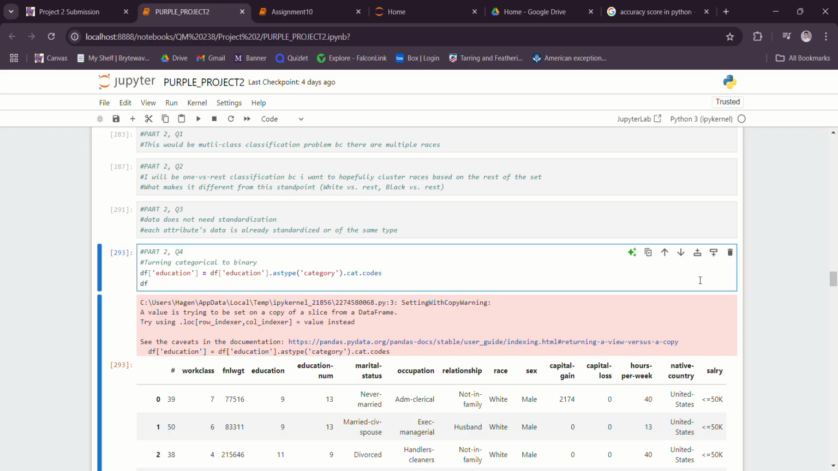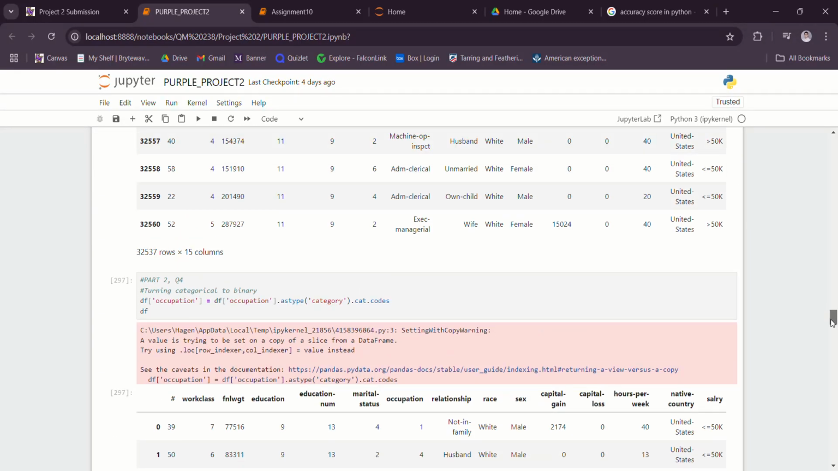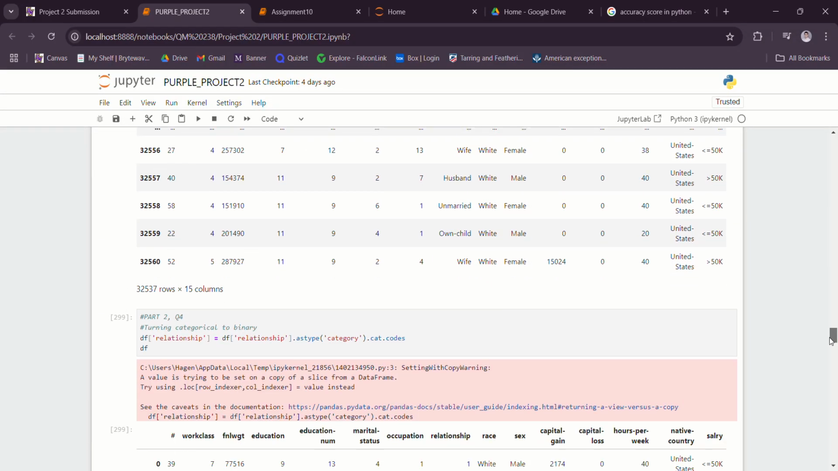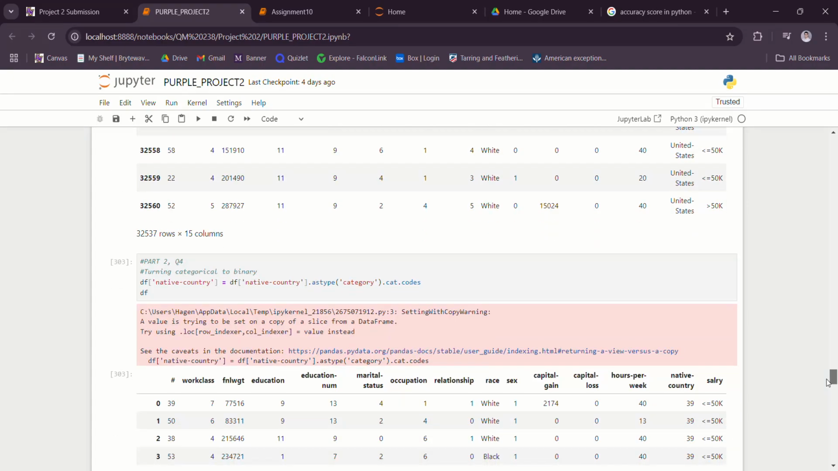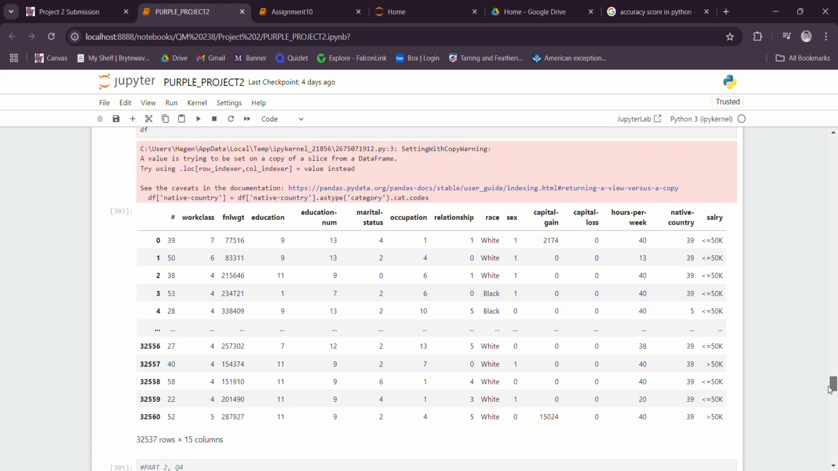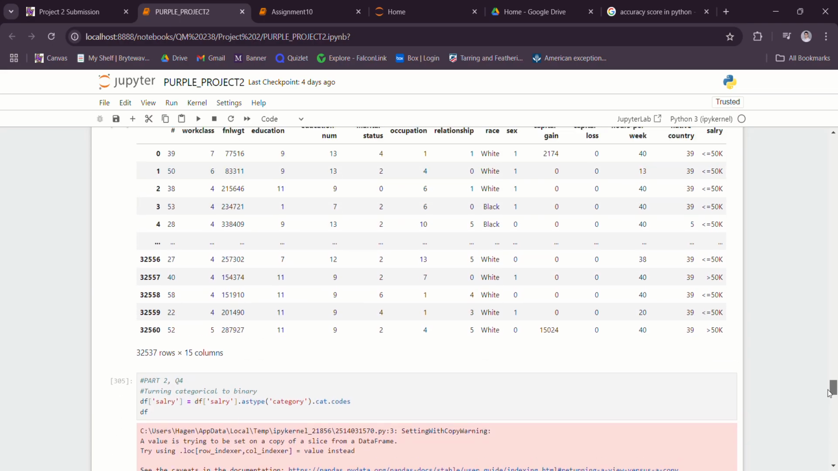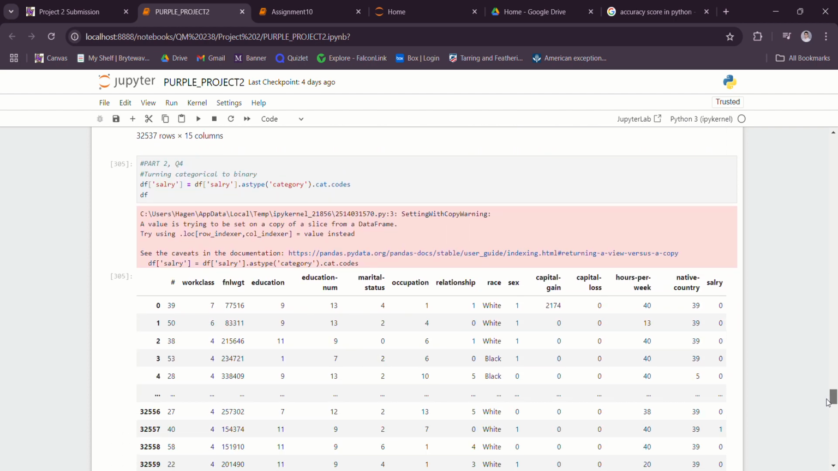I then began to turn the rest of my categorical attributes into binary attributes like I did before. I did the education attribute here, the marital status attribute here, occupation, relationship, sex, native country. The only thing I left was the race attribute, just so it would be easier for me to see. I did the salary as well.